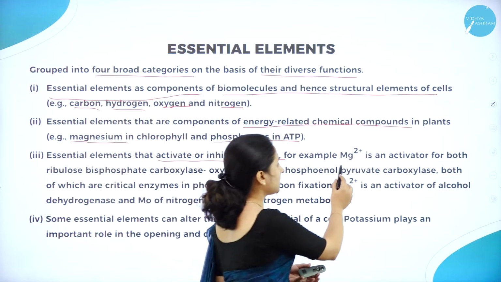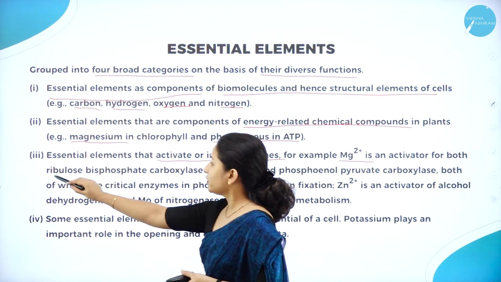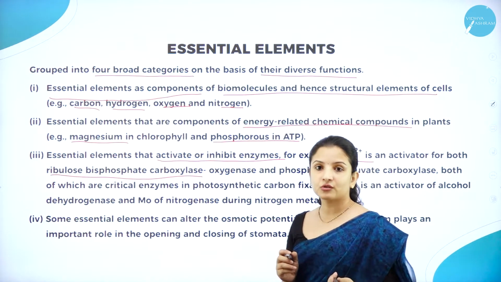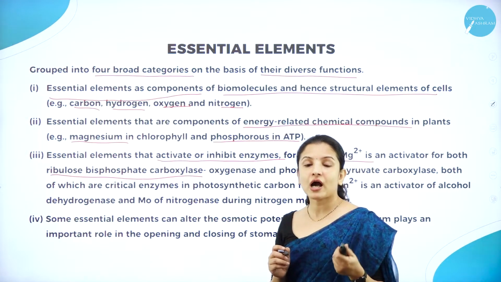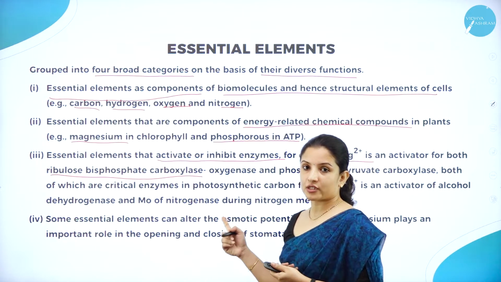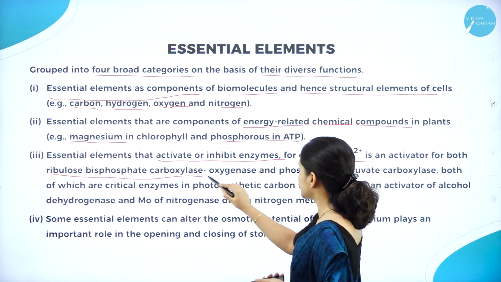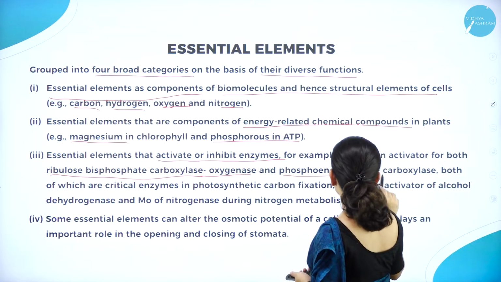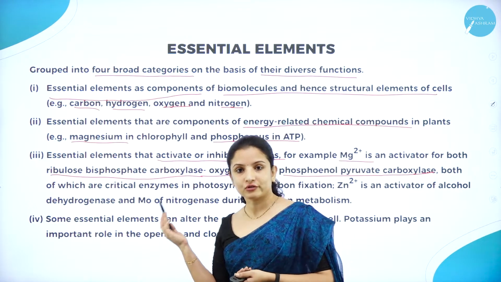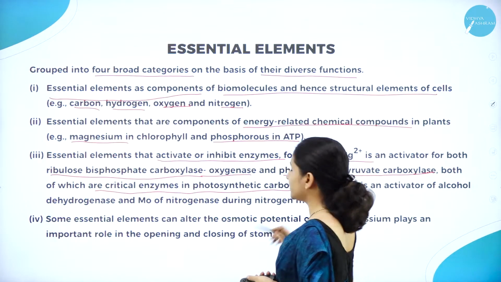For example, magnesium. Magnesium is an activator for both ribulose bisphosphate carboxylase enzyme, that is Rubisco. So we had heard about the RuBP enzyme, right? We know that ribulose bisphosphate carboxylase oxygenase and phosphoenol pyruvate carboxylase are all required during the process of photosynthesis. These are the critical enzymes in photosynthetic carbon fixation.